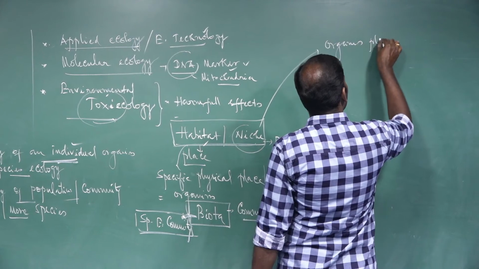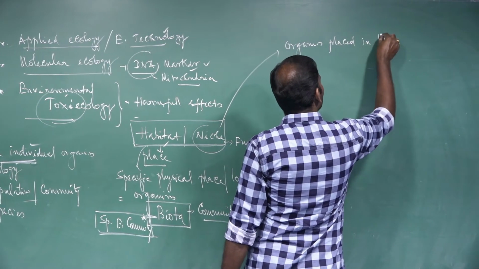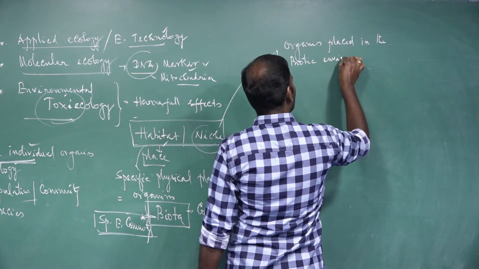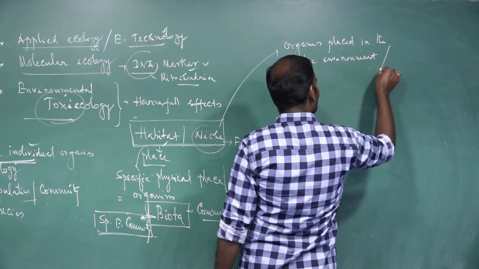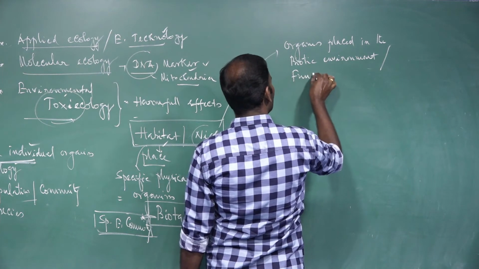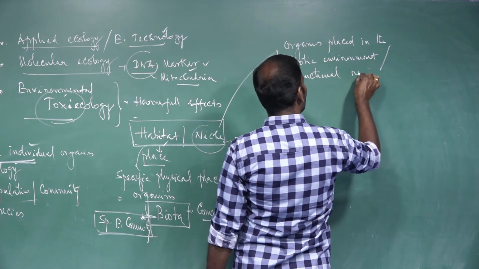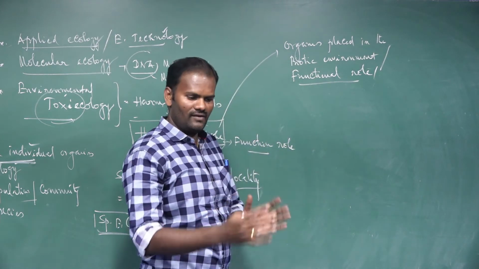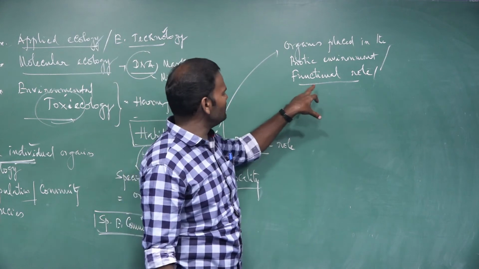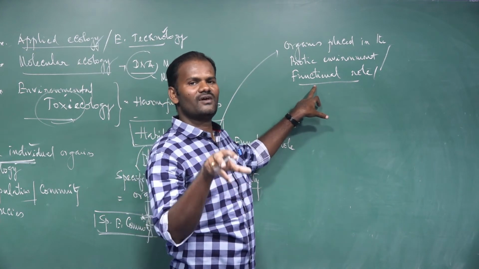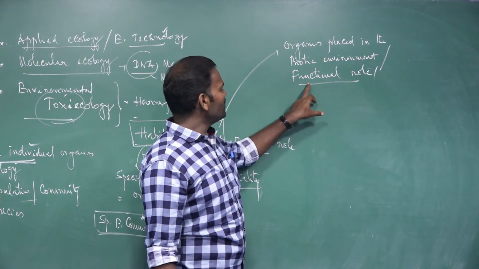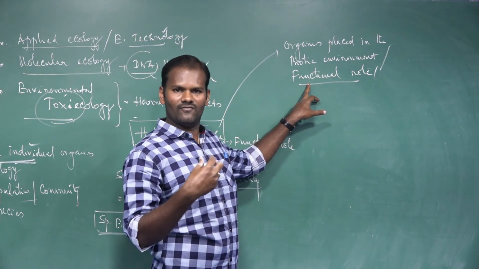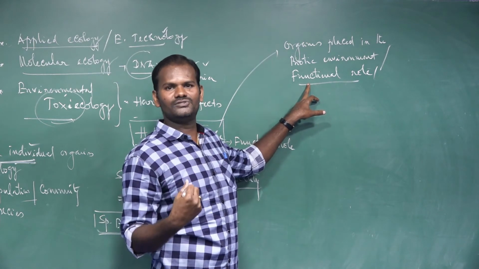Niche is the organism placed in the biotic environment with its functional role in the ecosystem. That's the keyword. If they are living in a particular habitat, each and every organism has a specific functional role. What is the position of the species in the particular area? If we are living in a particular area, what is our position, what is our function?